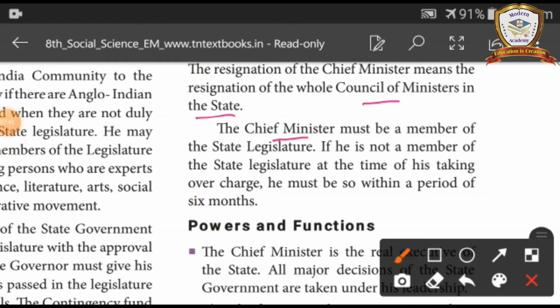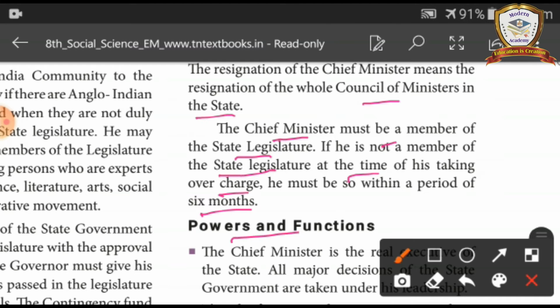The chief minister must be a member of the state legislature. If he is not a member of the state legislature at the time of taking over charge, he must become one within a period of 6 months.